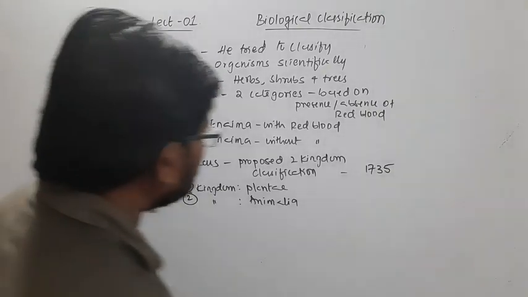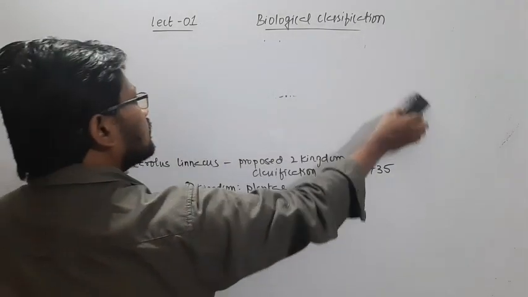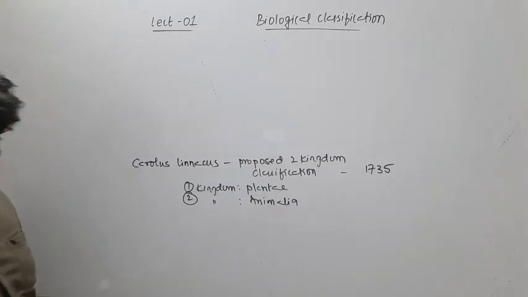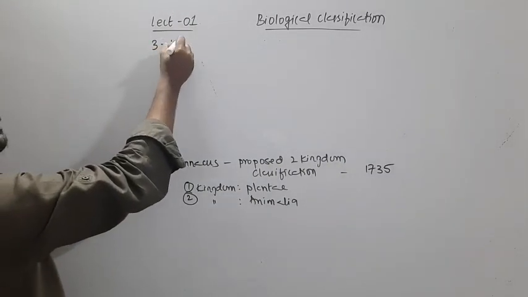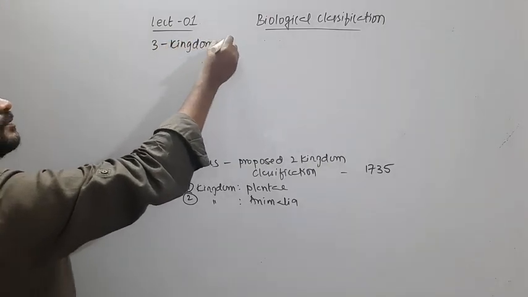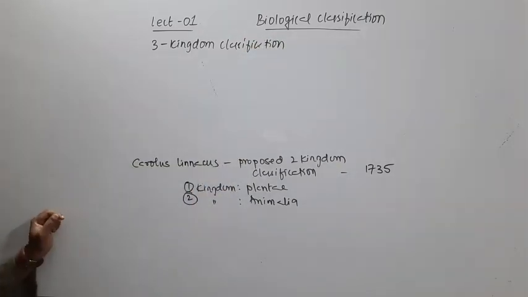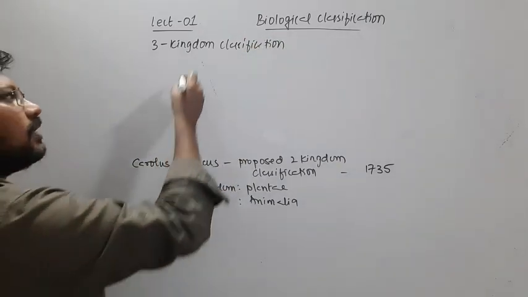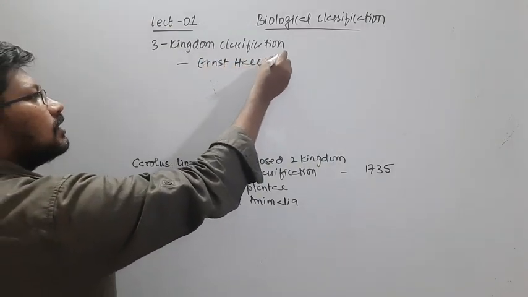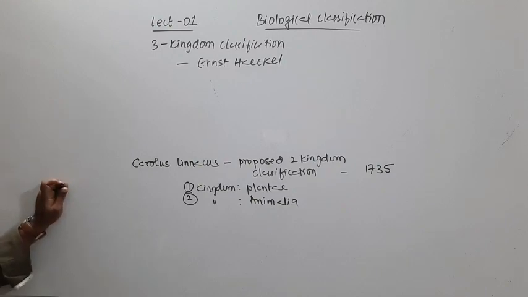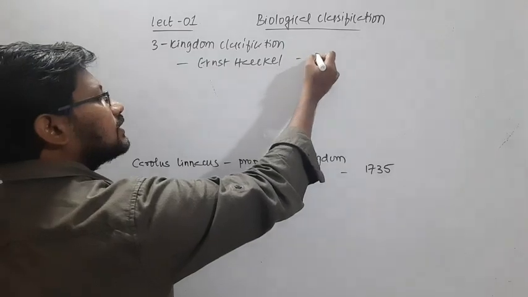In course of time, the two kingdom classification was replaced with the three kingdom classification, which was proposed by Ernest Haeckel in 1866.